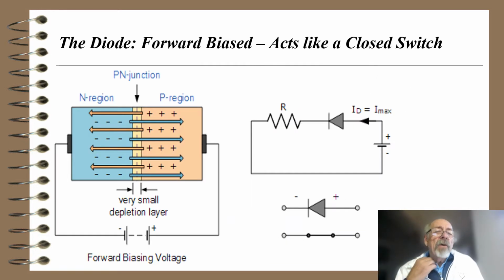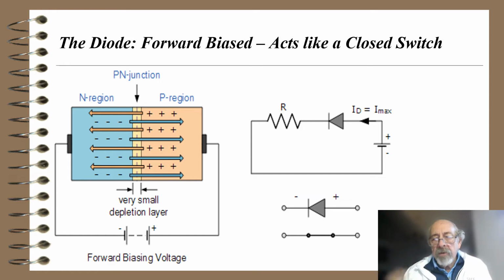So here's a diode, shown as a forward bias diode, and a forward bias diode acts like a closed switch. If I put a potential as shown there, plus on the P region and minus on the N region, this diode will conduct.